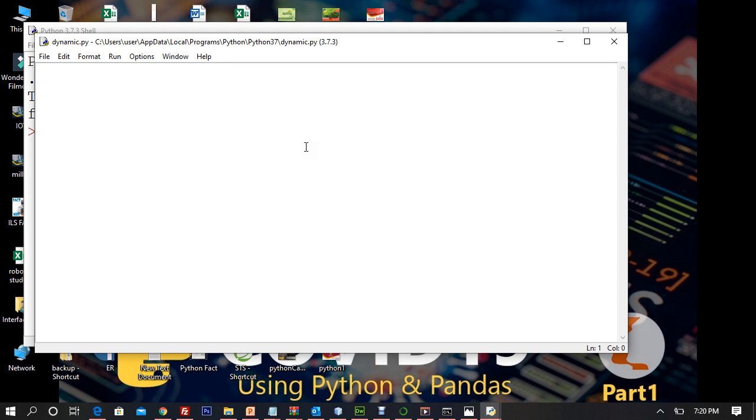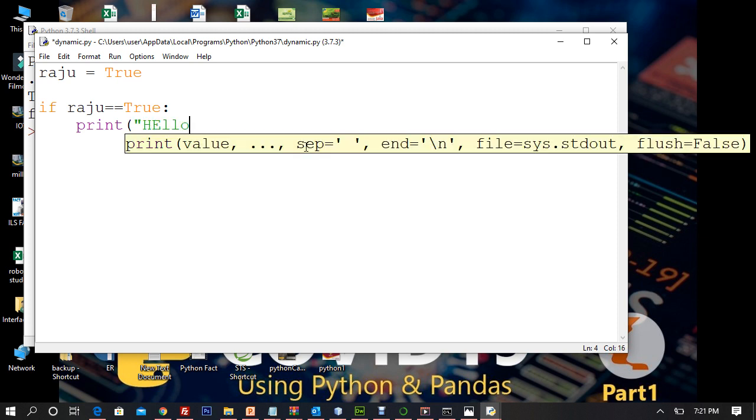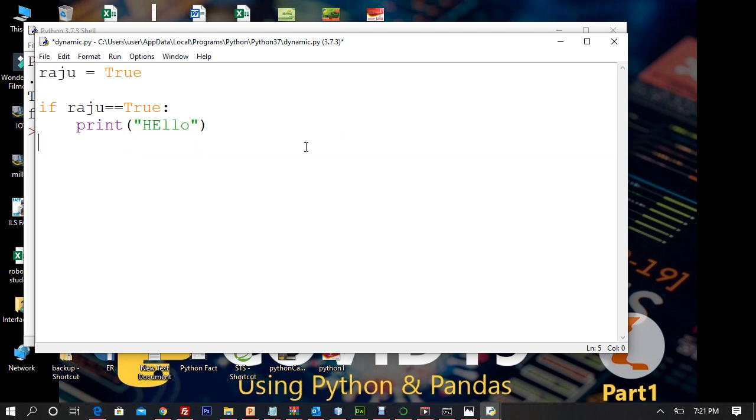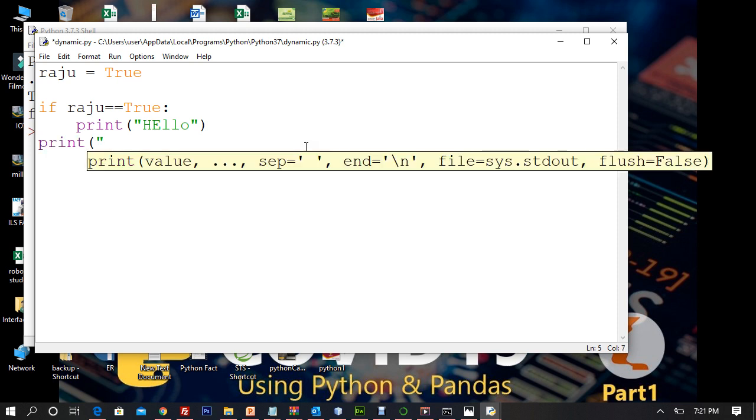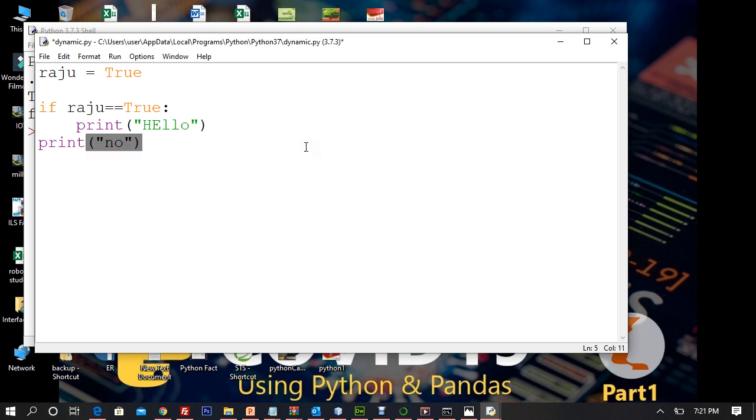Now what we learned previously is if. So if I write, let's say, Raju equals true. And now I say if Raju is equivalent to true, a comparison. Sorry, I cannot define braces here. It's Python. If Raju is equivalent to true, print hello. I'm not going to use else. Now what I do here, I say print. Now there's a different technique here. No. Now you can see this no will come.